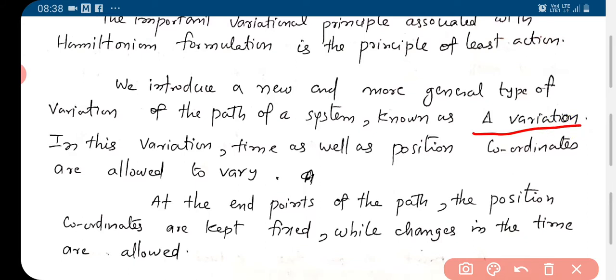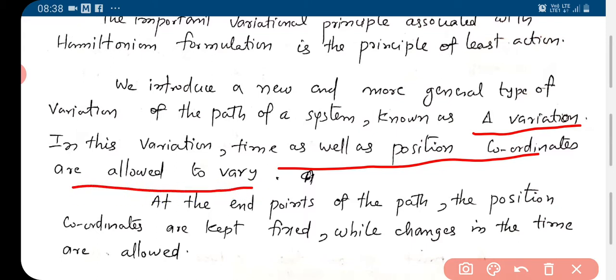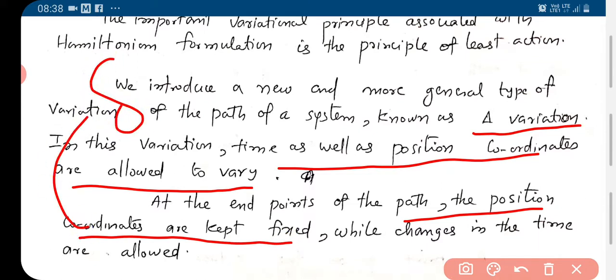In this variation, time as well as position coordinates are allowed to vary, and at the endpoints of the path, the position coordinates are kept fixed, just as in the delta variation. The position coordinates are fixed, while the time is allowed to vary at the endpoints.